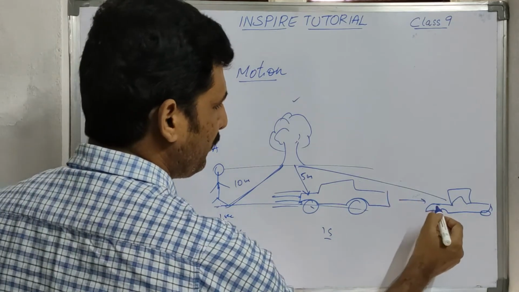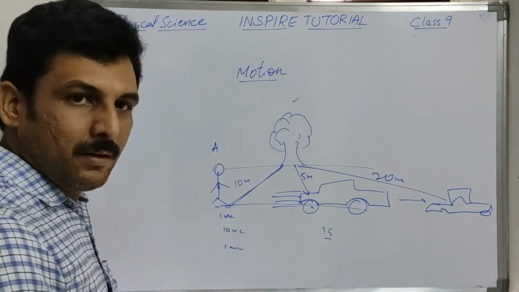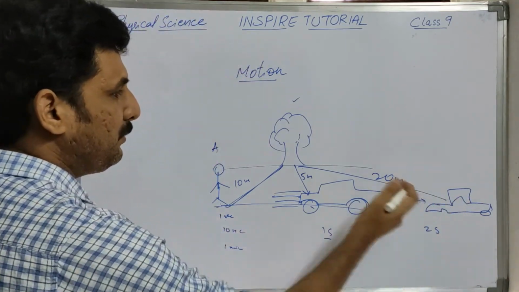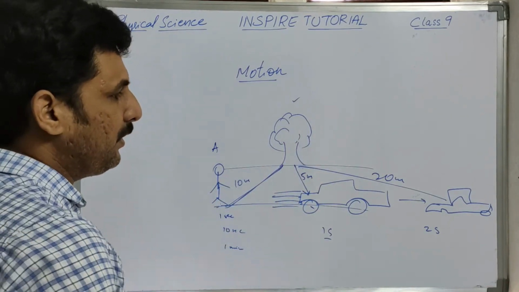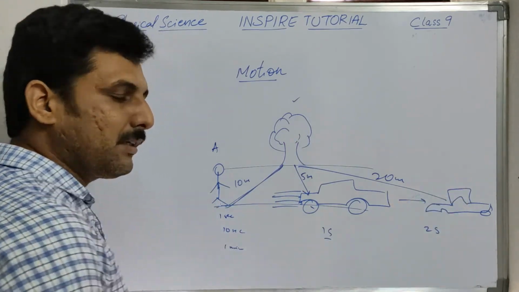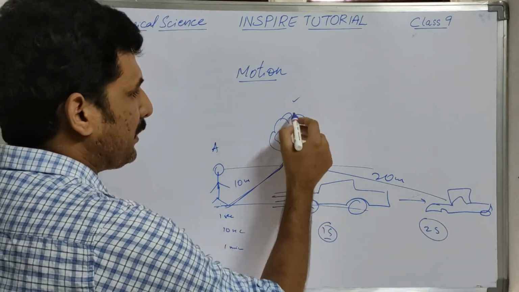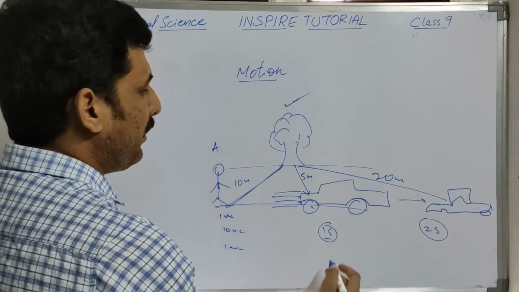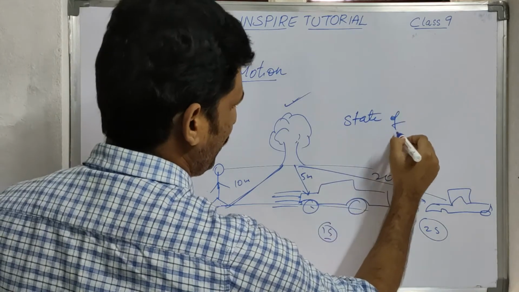Now the position of the car is changing. Let us say now it is 20 meters. After 2 seconds the distance between the car and the tree is 20 meters, which means the position of the car is changing with time with respect to the same tree. So now we can say the car is in a state of motion.